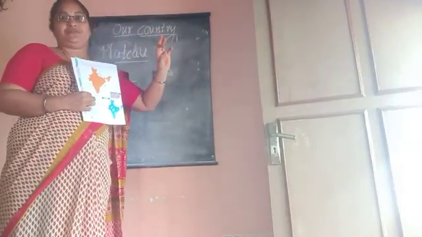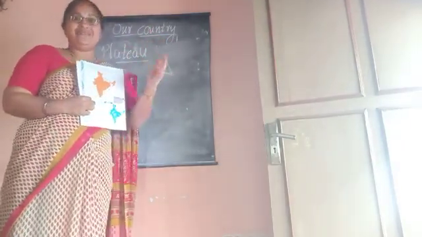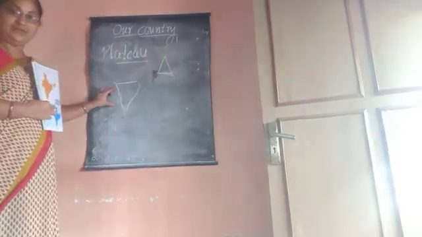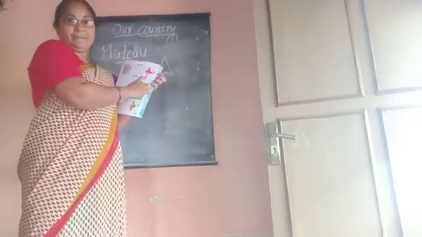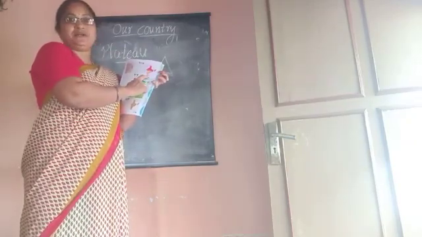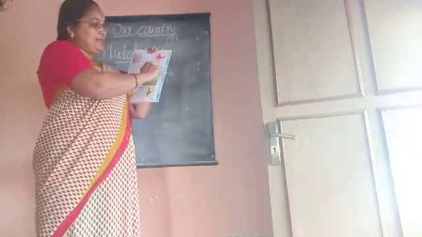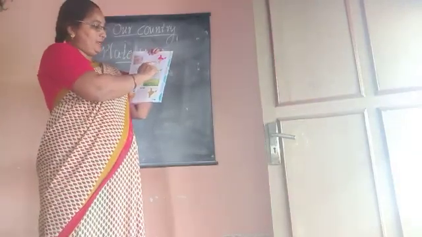Deccan Plateau is large and is like an inverted triangle in the southern part of our country. Satpura, Eastern Ghats and Western Ghats are its boundaries, and Kanyakumari is its southern tip.